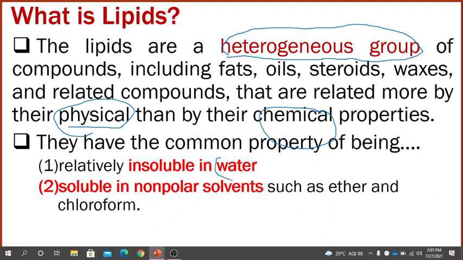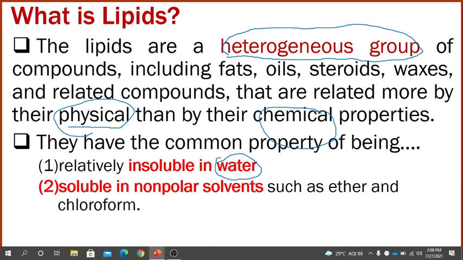So why are lipids water insoluble? Let us take an example of a simple oil, whatever oil we use for cooking purposes. If you pour one drop of the oil in water, it floats on the water. It is not easily soluble because it is non-polar in nature, and water is polar in nature. That's why oils, fats and waxes are water insoluble.